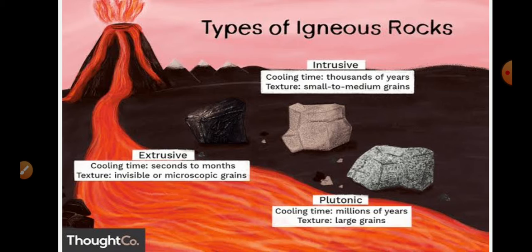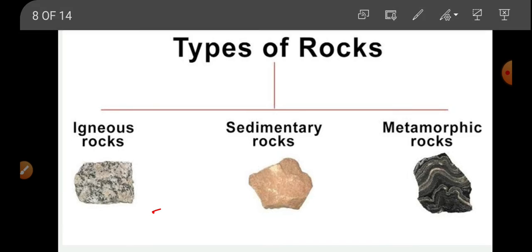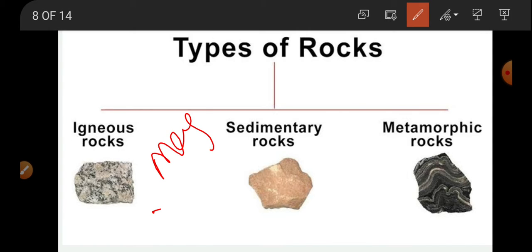Okay, children. So igneous rocks, as I already said, are the rocks that are formed by volcanic eruptions. Volcanoes, as you already know, contain a hot liquid which we call magma. So during the volcanic eruptions, this hot magma will come out and flow. After flowing on the surface of the soil, at one particular time it will cool down. Due to the cooling of the magma, rocks will form that are called your igneous rocks.